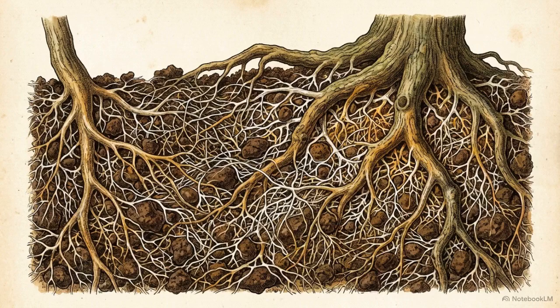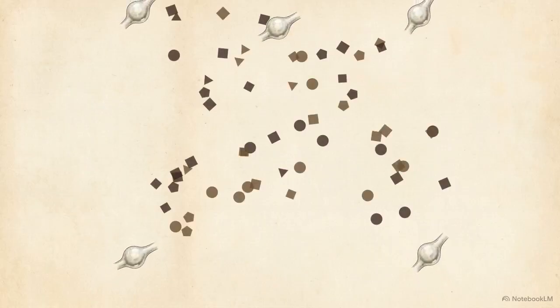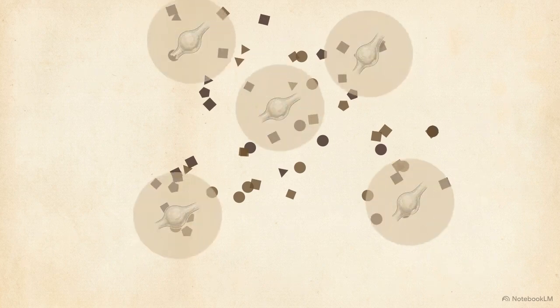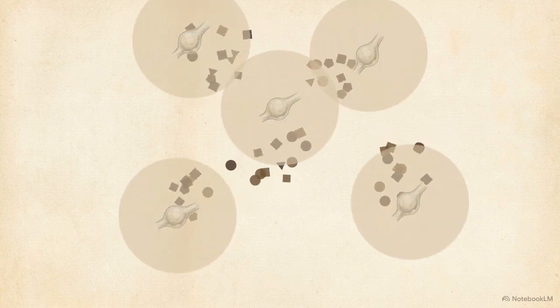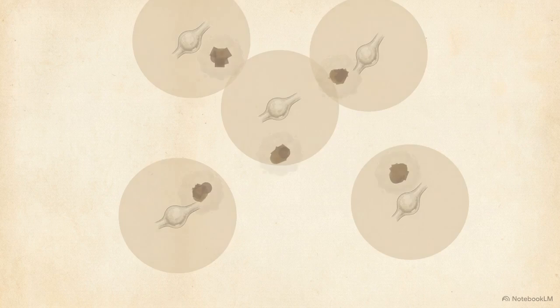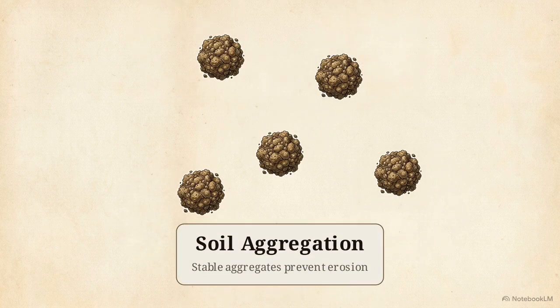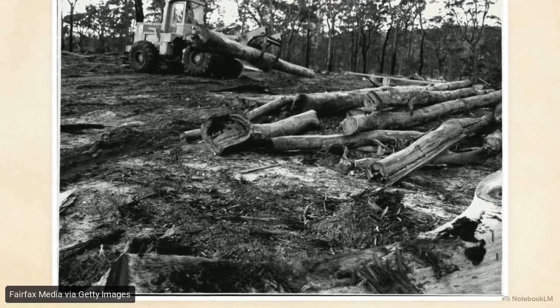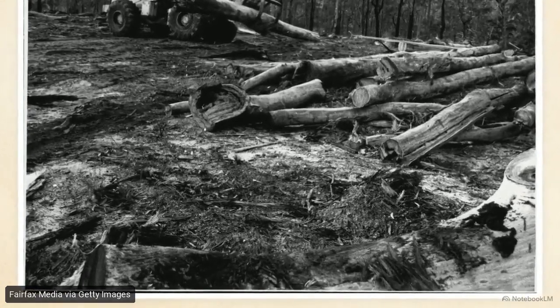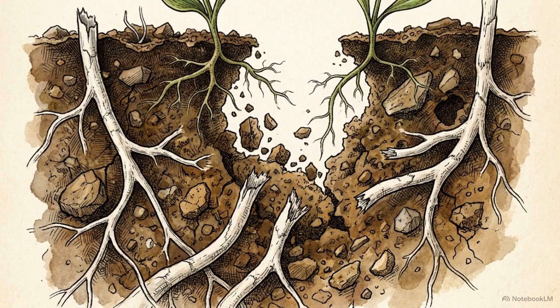Zooming out from the individual root tip, this underground infrastructure physically holds the entire ecosystem together. As the fungi explore the dirt, they release glomalin. This acts as a biological glue, binding loose soil particles into stable aggregates that improve overall soil structure and prevent erosion. When an area is devastated by catastrophic land clearing or logging, the survival of these intact hyphal networks in the soil dictates how quickly and if the forest can recover.